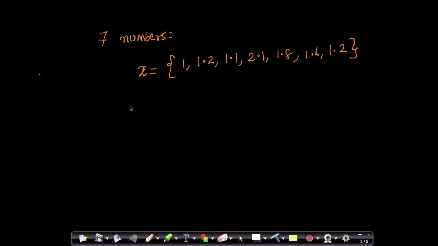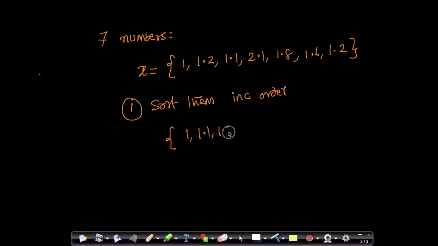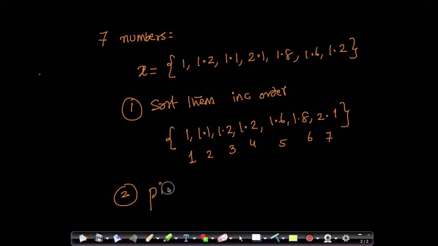Now the median of that is computed as follows. The first step is I sort these values, in increasing or decreasing order, any order. I'll just choose increasing order for now. So if I sort them, what I get is 1, 1.1, 1.2, 1.2, 1.6, 1.8 and 2.1. These are the values I have. This is my first number, second number, third number, fourth number, fifth number, sixth number, and seventh number. Once I've sorted them, pick the middle value. That's the second step.